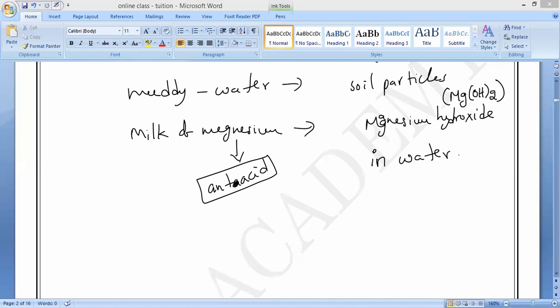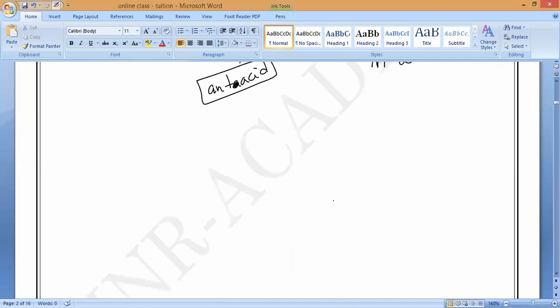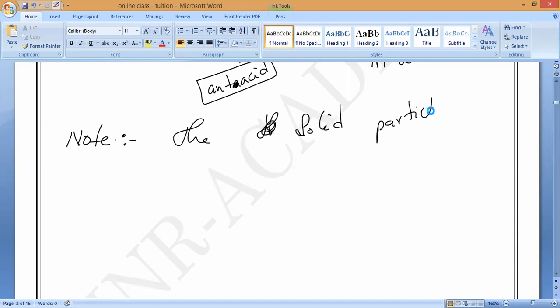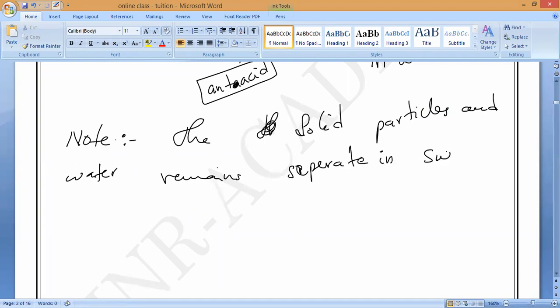Please write it. Note: the solid particles and water remain separate in suspensions.